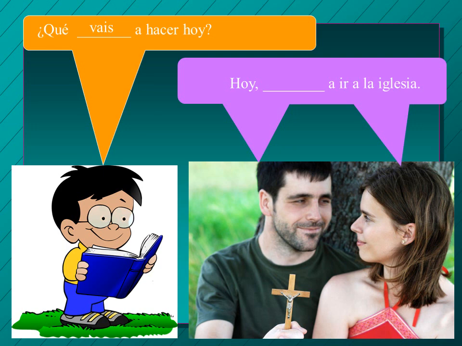And they say, hoy, today, blank, a ir a la iglesia. So, to go to the church, iglesia is church. So we'd say, vamos. Hoy vamos a ir a la iglesia. We are going to go to the church. Vamos a ir a la iglesia. So remember, you only conjugate the first one. Vamos a ir. The second one you leave the same, to go.